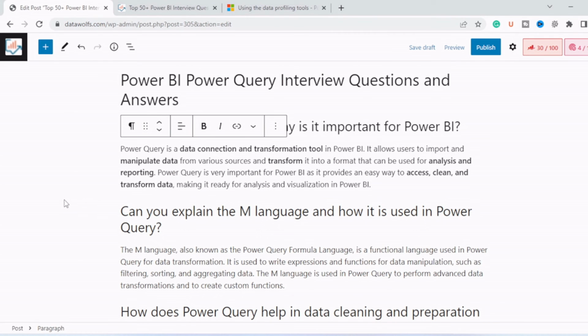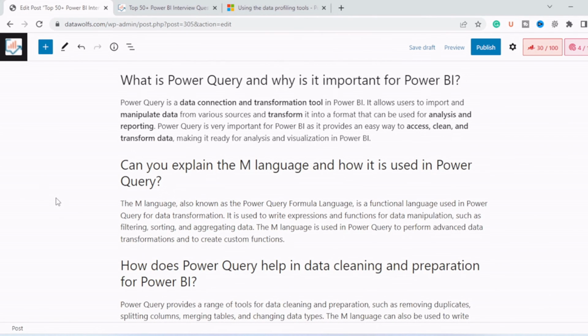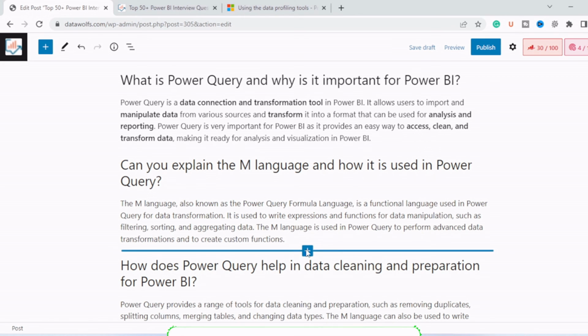Now let's move to the second question. Can you explain the M language and how is it used in Power Query? So the M language, also known as Power Query Formula Language, is a functional language used in Power Query for data transformation. It is used to write expressions and functions for data manipulation such as filtering, sorting, aggregation. The M language is used in Power Query to perform advanced data transformation and to create custom functions.